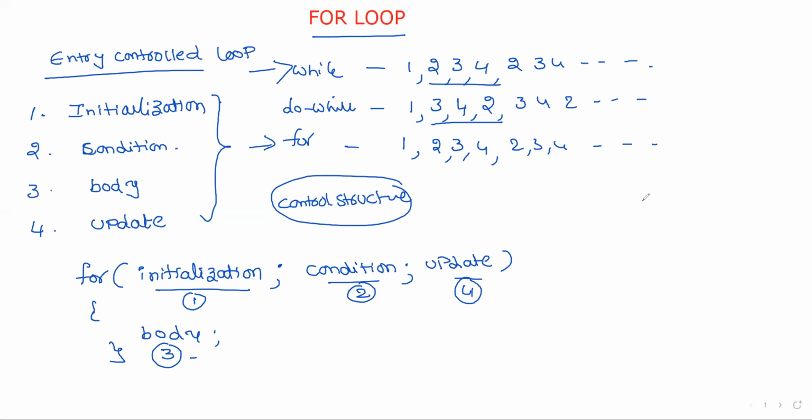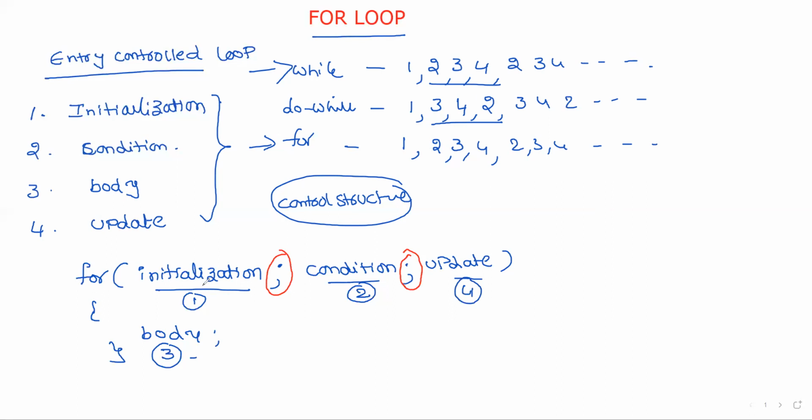Now you have to remember some things regarding this for loop. Compulsory, you have to write 2 semicolons. Before the first semicolon, you have to write initialization.